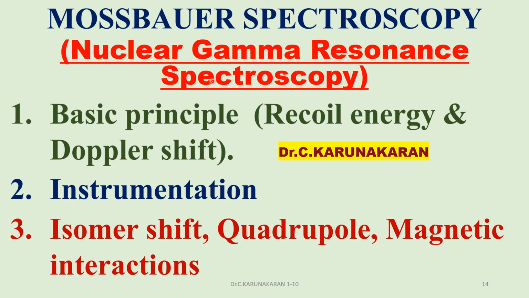In part 1, we have studied the basic principle, especially the recoil energy. There are two important terms used to understand Mössbauer spectroscopy, which is also called nuclear gamma ray resonance spectroscopy. The two important terms discussed in part 1 are recoil energy and Doppler shift. In this part we will learn the instrumentation of Mössbauer spectroscopy and isomer shift, which is one of the parameters obtained from the Mössbauer spectrum.